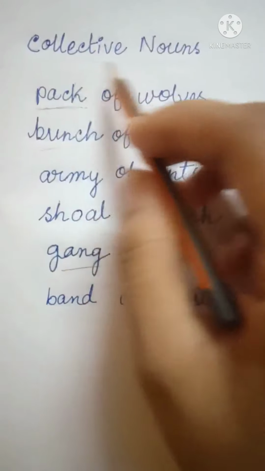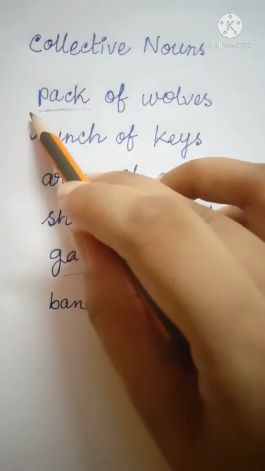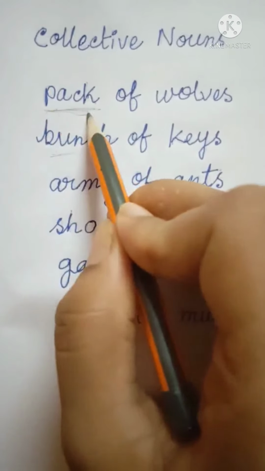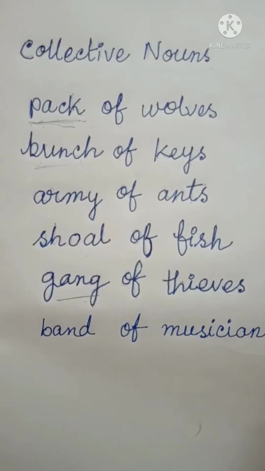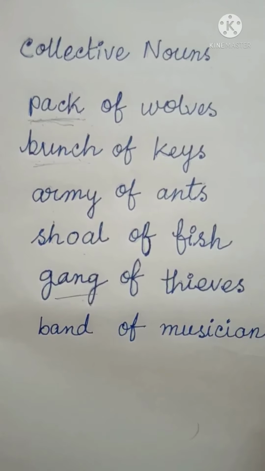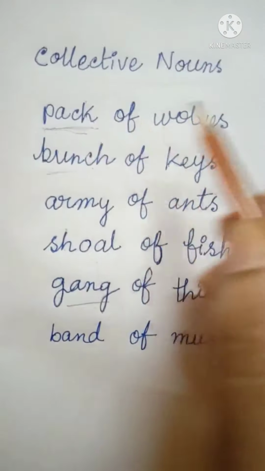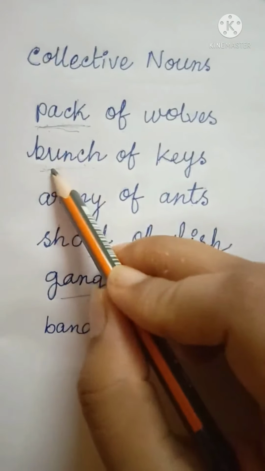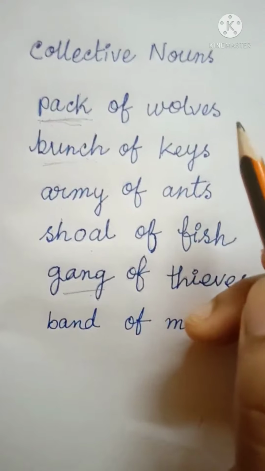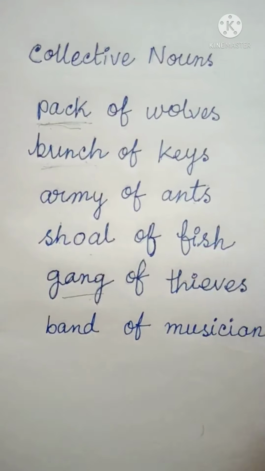Here are some examples of collective nouns. The first one is pack of wolves. Now here the word pack stands for group. If I say a pack of wolves attacked the travelers, that means a group of wolves attacked the travelers. The next example is bunch of keys. That means many keys are kept together.